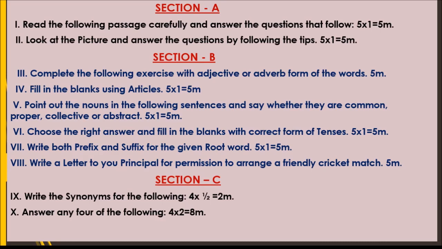So the sentences will be given to you, and we may give both adjective and adverb options, or we might not, but you have to choose the right adjective or adverb to fill the blanks.